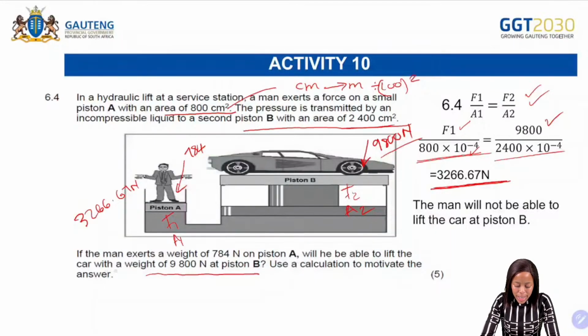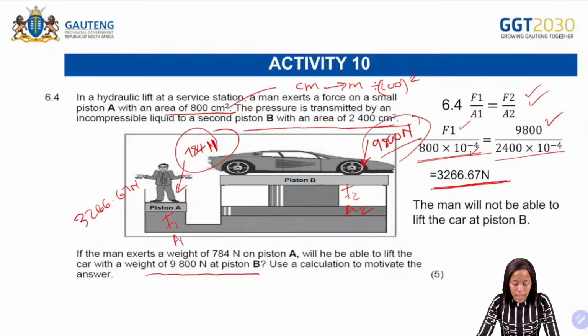Now the question says, if the man is exerting 784 Newton on piston A, will he be able to lift the car? So the car has 9,800, but the man is lifting with what? With 784. Is it possible for this man to be able to lift off this car?